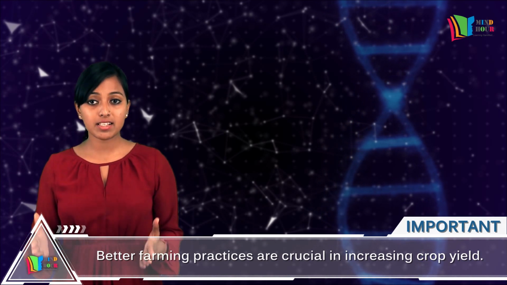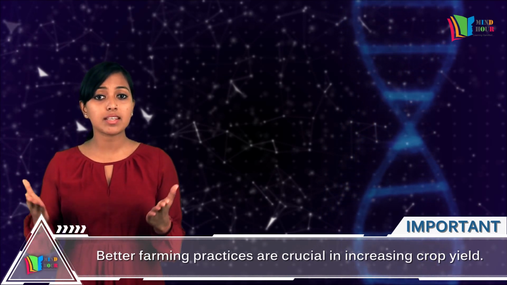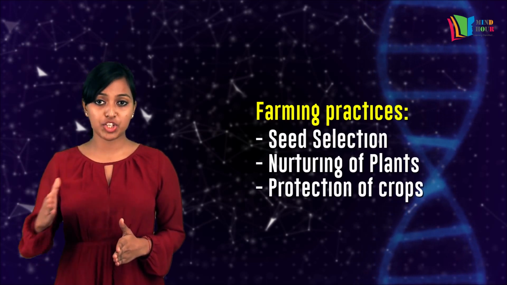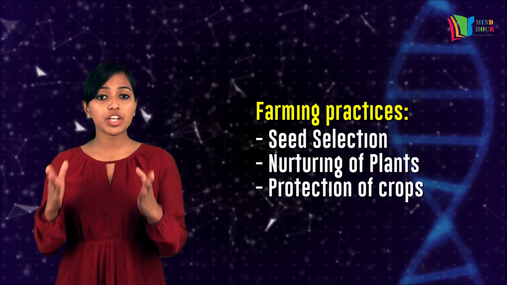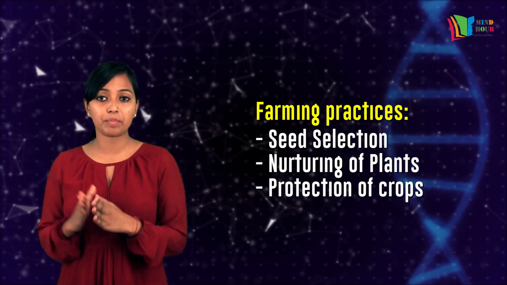How do we increase crop yield without a huge increase in the amount of land we use? Better farming practices are crucial to bringing this about. Farming practices can be divided into three stages: seed selection, nurturing of plants, and protection of growing and harvested crops. Thus, we need to find ways to improve upon these areas of farming to achieve higher yields.